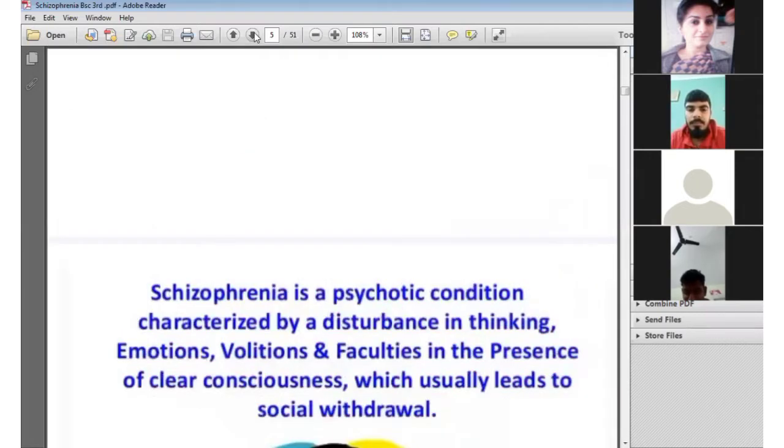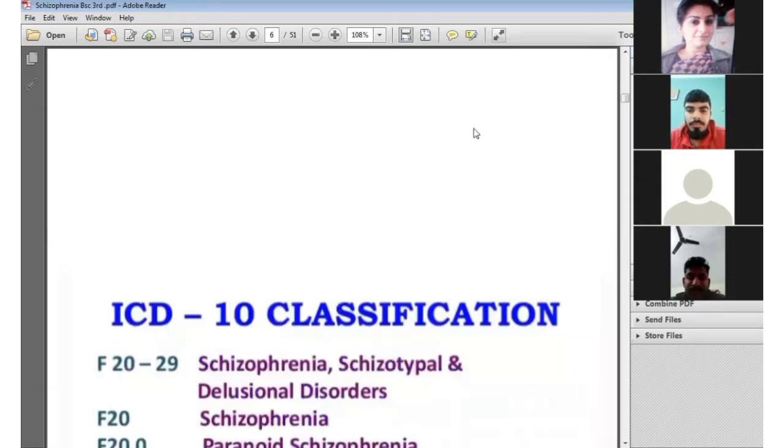Next, schizophrenia is a psychotic condition characterized by a disturbance in thinking, emotion, volition, and faculties in the presence of clear consciousness, which usually leads to social withdrawal. The main symptom of schizophrenia is social withdrawal, meaning disconnection from society.